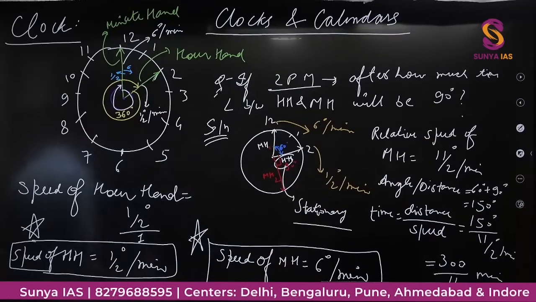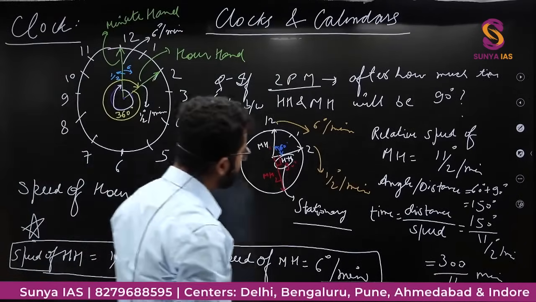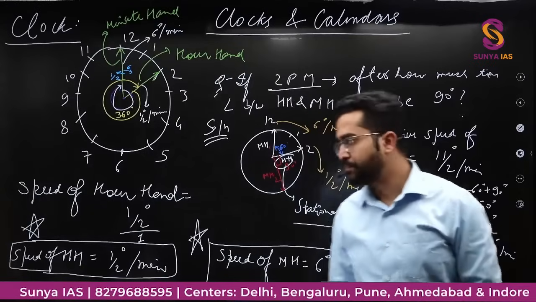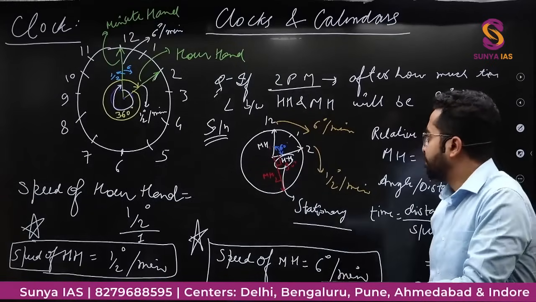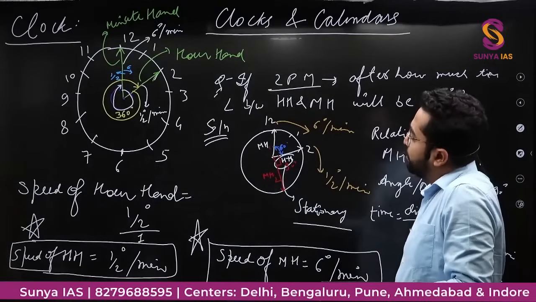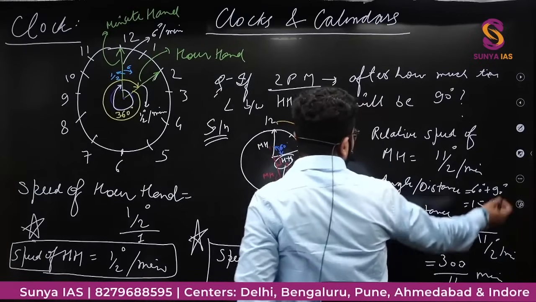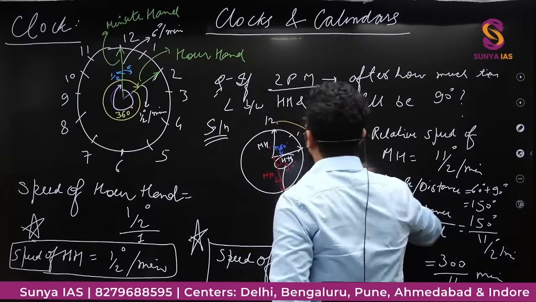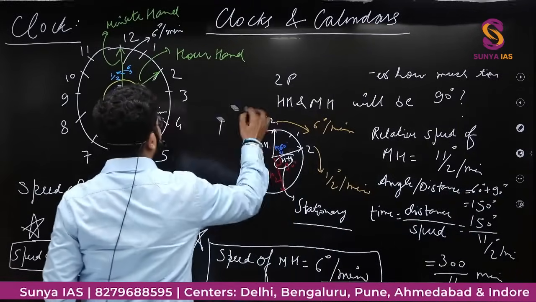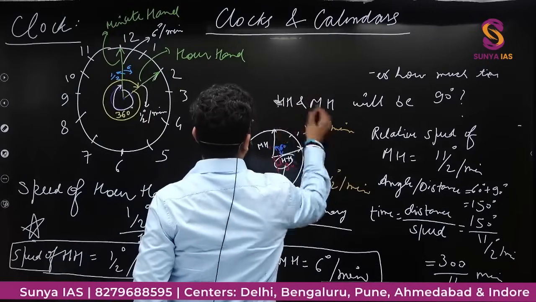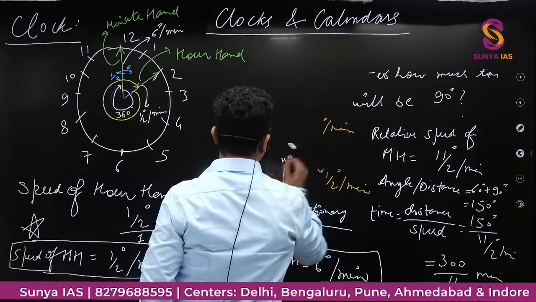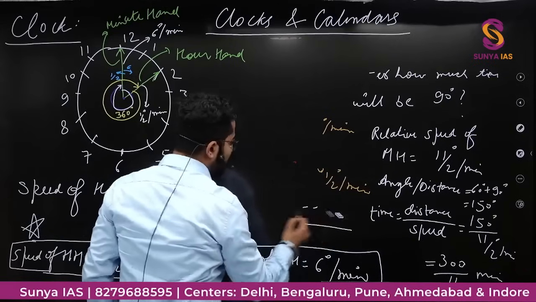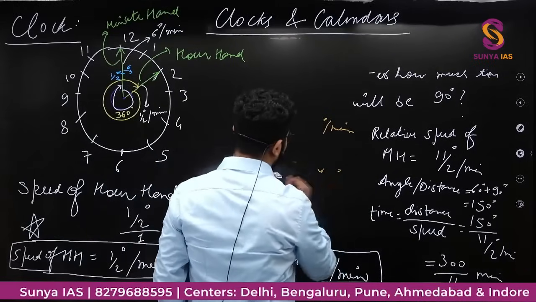So that is the concept of relative speed. How we are using this concept of relative speed in our clocks question. ठीक है? Simple? Okay. So I will take one more example. Now I'll take one question of reflex angle. कि reflex angle कैसे निकालते हैं? The question of reflex angle. So these questions are very easy if you understand the concept.